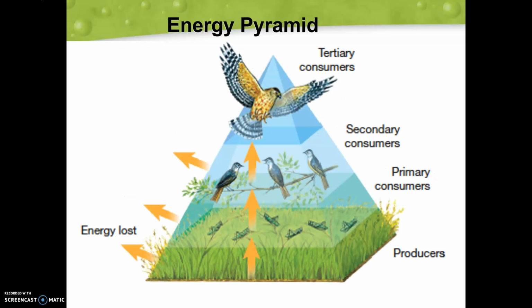So let's take a look here. Our producers are going to have the most energy at the bottom, which is why their portion is the largest here. And as we go up, we can see this energy is being transferred through our levels. But again, that energy loss is happening. And remember that energy loss comes from the release of heat during cellular respiration.